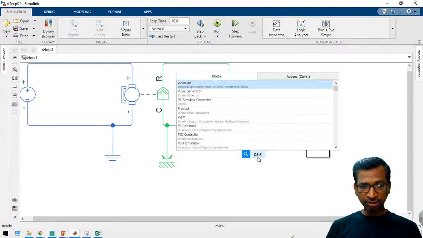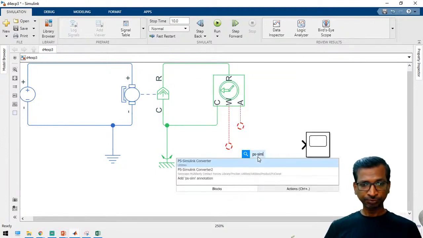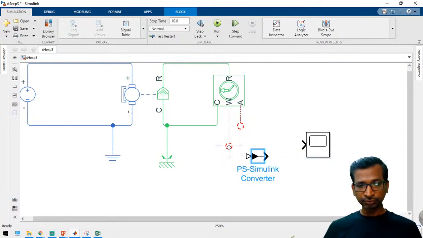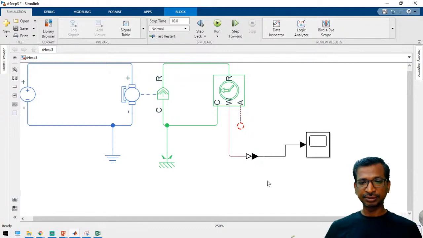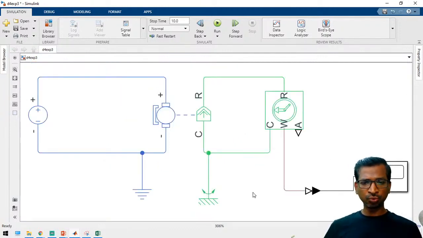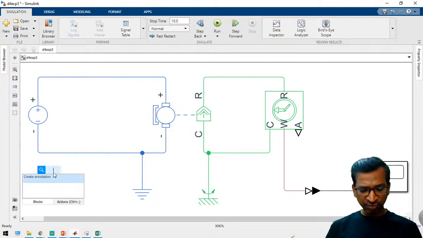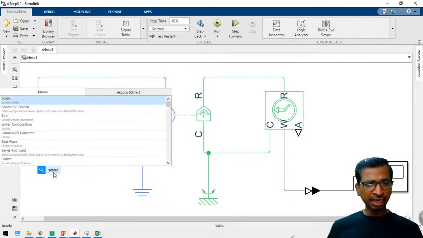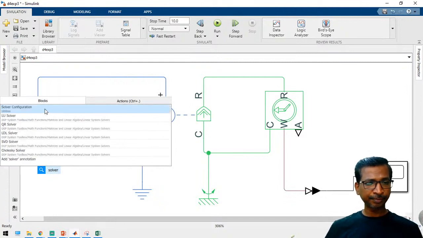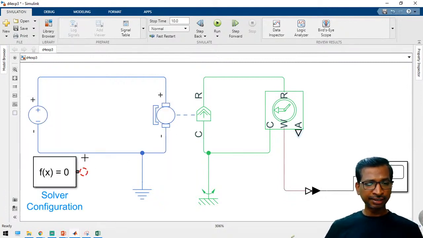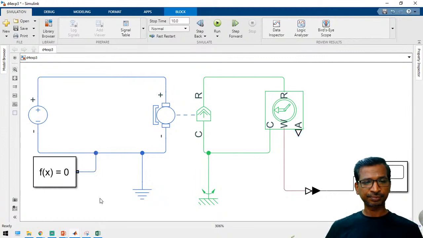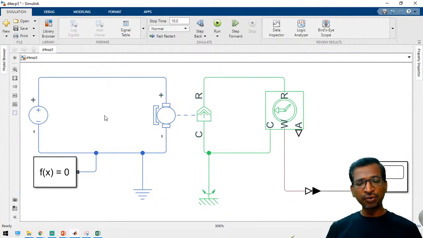Just connect here like this. And angular rotation position, no need to worry about it. Just add the solver configuration and connect here. Yes, so now we have applied it.